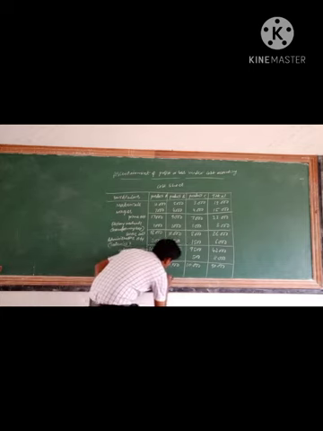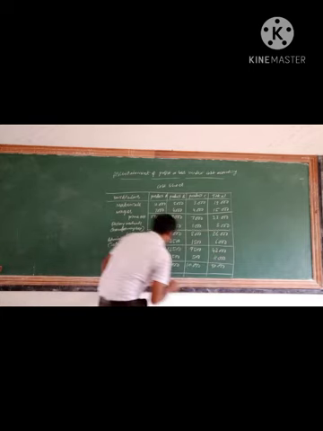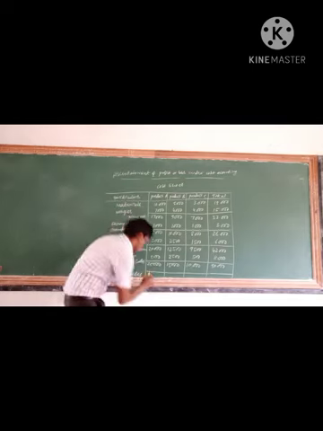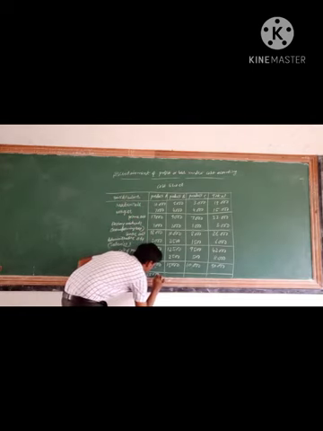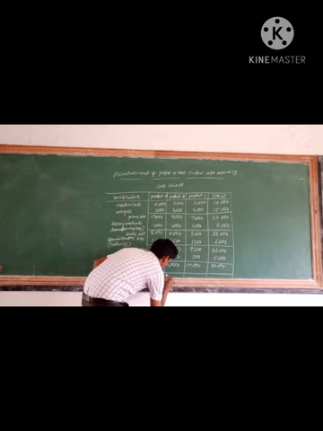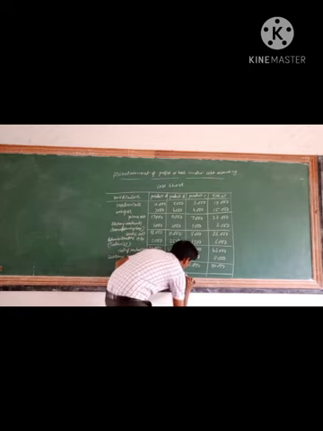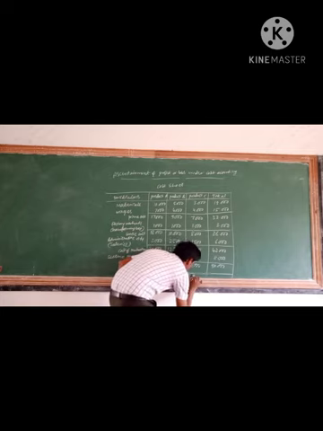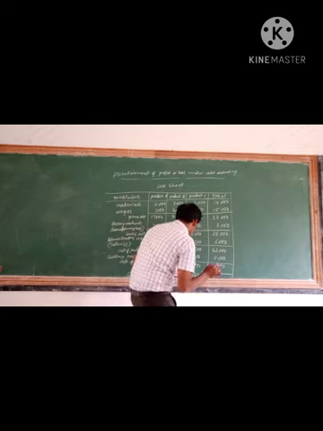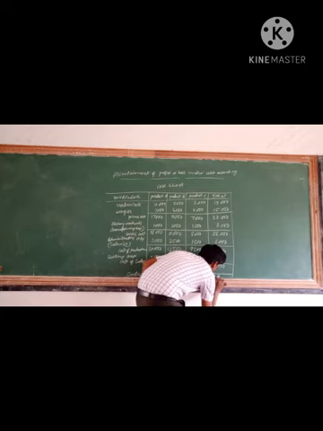So sales you can write. Product A sales 35,000. Product B 12,000. Product C 13,000. And the total sales 16,000.